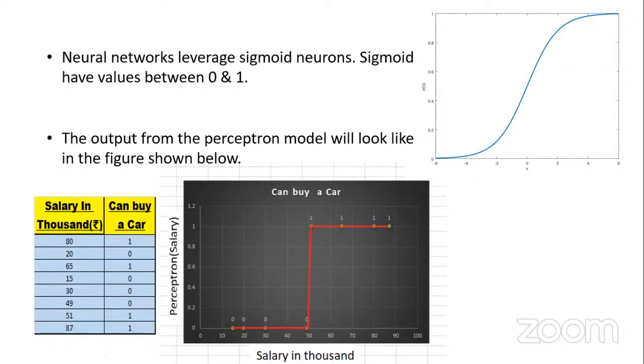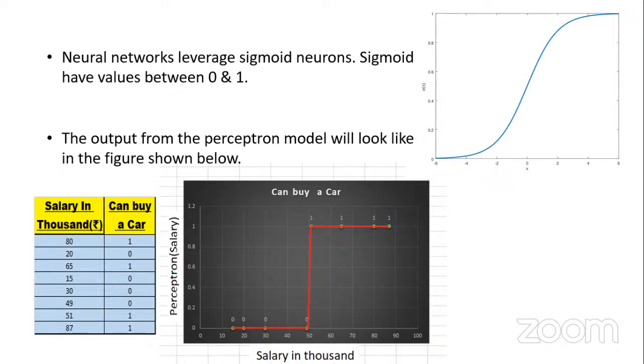The sigmoid function is trying to bring non-linearity into the linear function. Earlier you applied the linear function, which may be y equals m1 x1 plus m2 x2, or w1 x1 plus w2 x2, based on whatever features you're taking.